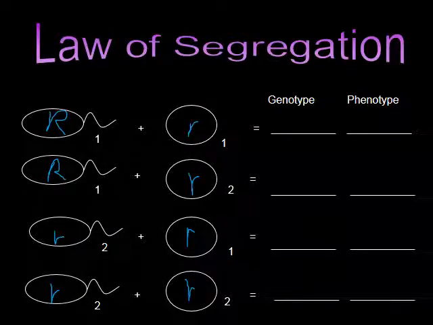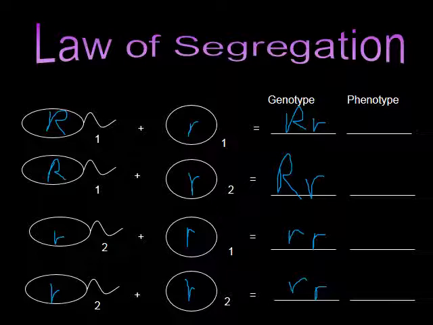So when we breed sperm 1 with egg 1, we literally just breed those two together. We see the genotype is big R, little r. Big R from there, little r from the other one. For the next one, we see it's big R, little r. This one we see it's little r, little r. And then finally we have little r, little r.